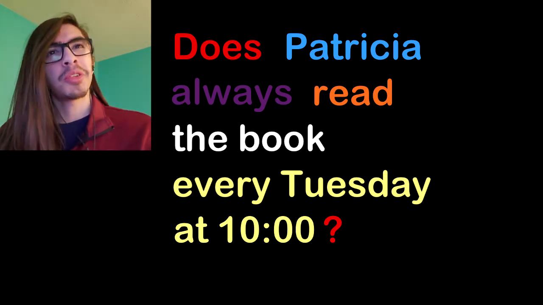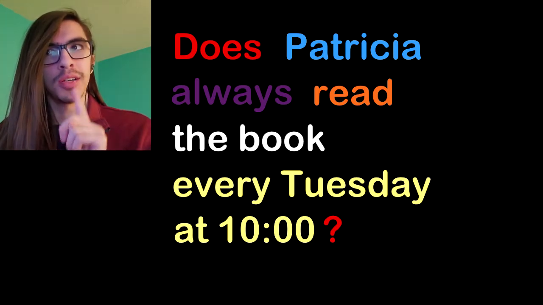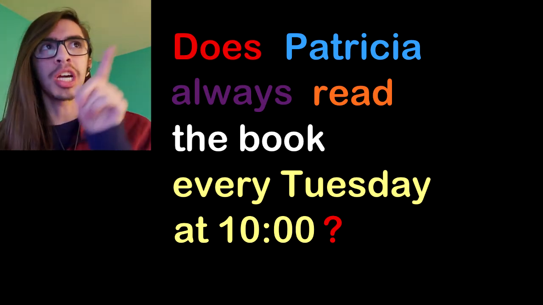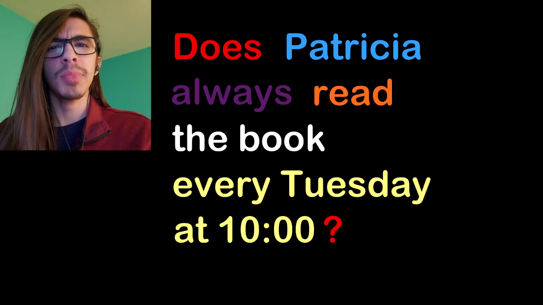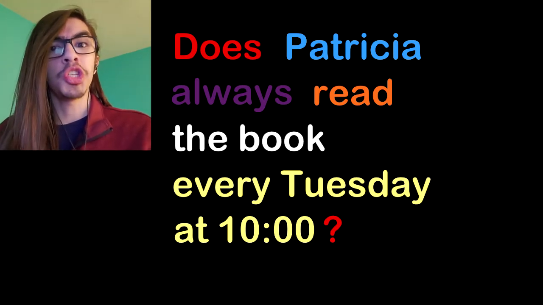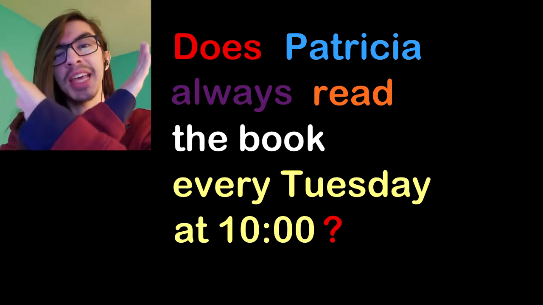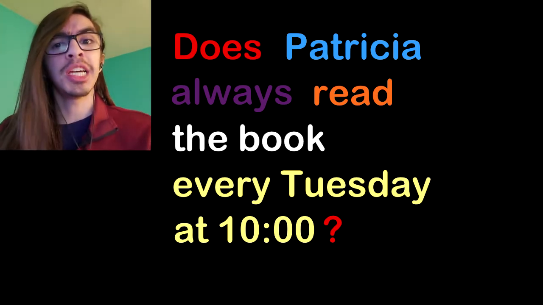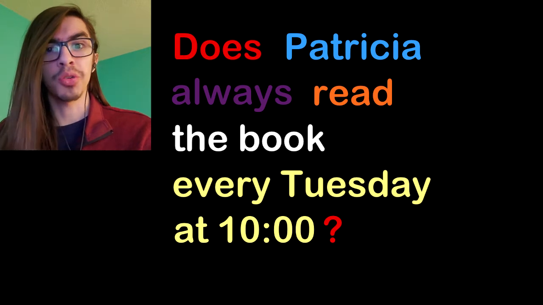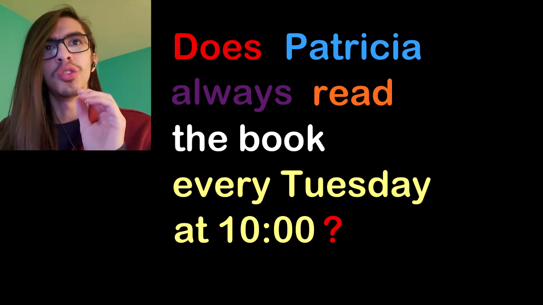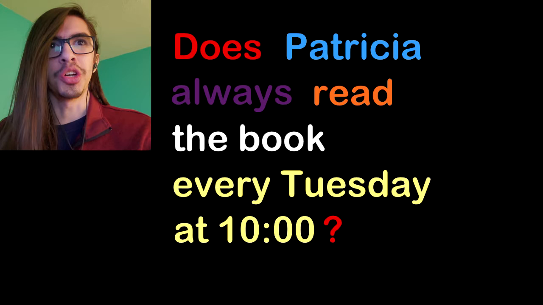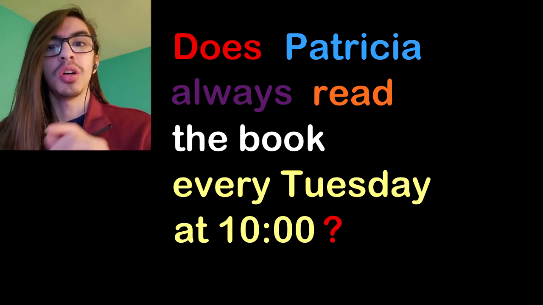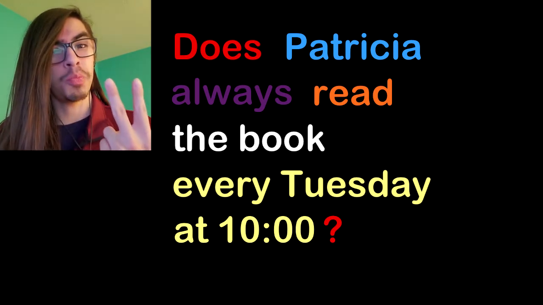But Patricia is una persona, one person by herself. So we have to use does. We're talking about someone else. In this case, if we wanted to use do, we cannot say do Patricia. Why? Because Patricia is one person. Nada más es una persona. So no podemos decir do Patricia always read her book. That doesn't work. We have to say do with at least two people.